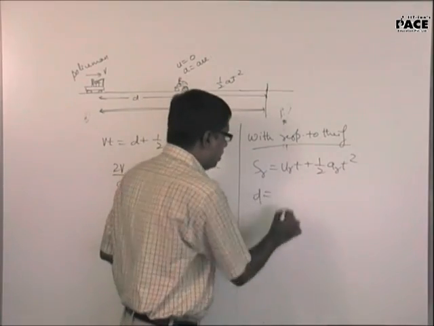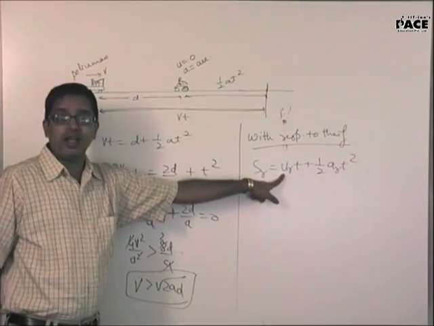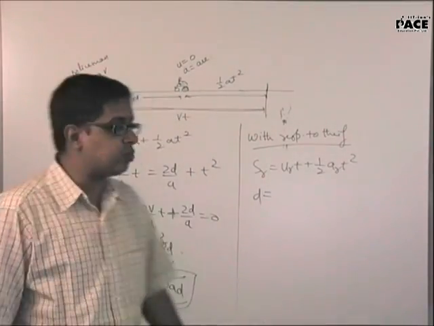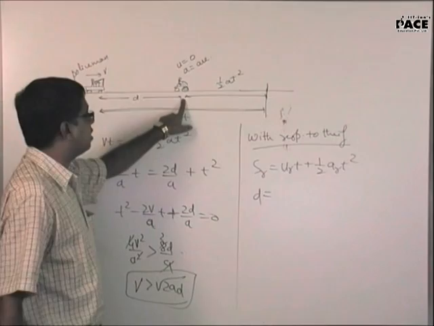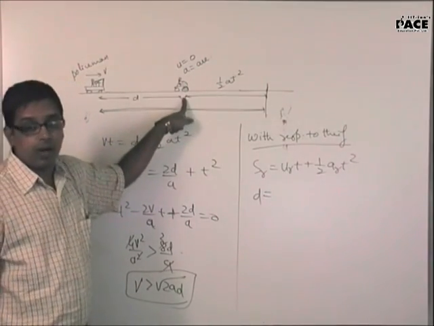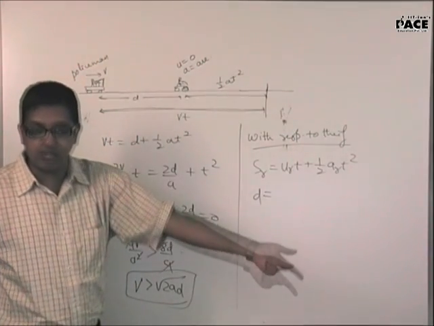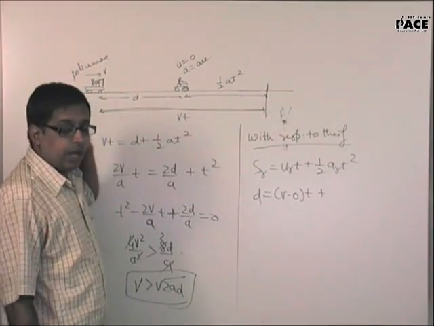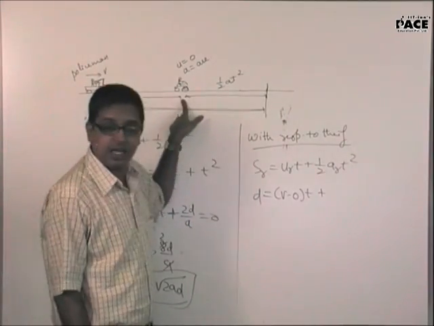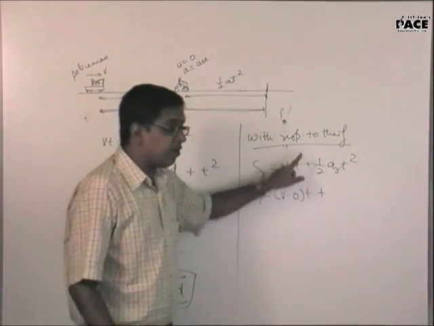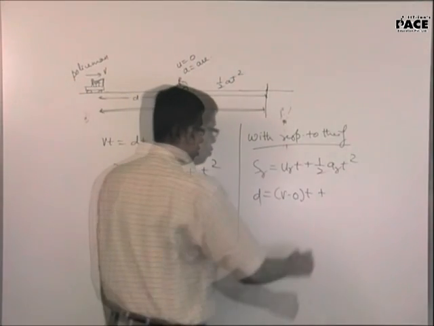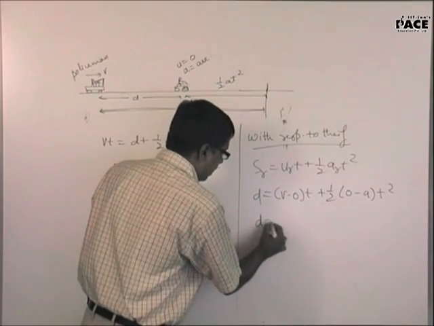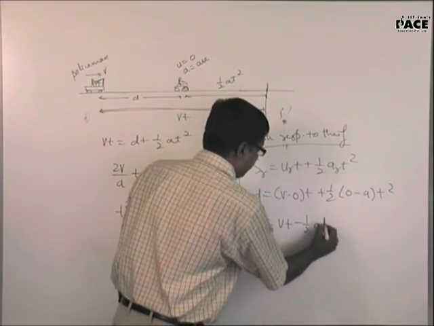Now D will be equal to your relative initial velocity. We will take u1 minus u2. Which velocity minus which? Initial velocity of the policeman minus initial velocity of the thief. Why will you do that? Because the thief is the frame of reference. He is the observer. V minus 0 plus, now acceleration of the policeman minus acceleration of the thief. All throughout, minus A. Everything is taken with respect to the thief. So it will be half 0 minus A into t square. I'll get D is equal to Vt minus half At square.